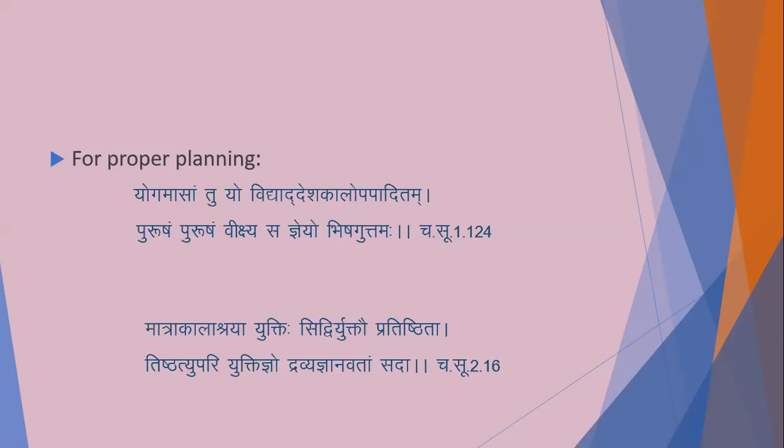In the next chapter, Charaka again says, Matra Kala Shraya Yukti Siddhi Yukti Pratishtita Tishtati Upari Yukti Kyo Dravyagana Vatam Sada. It means Yukti means proper planning. Yukti depends on Matra and Kala of Dravya. It depends upon the dose and the time of administration of the drugs.